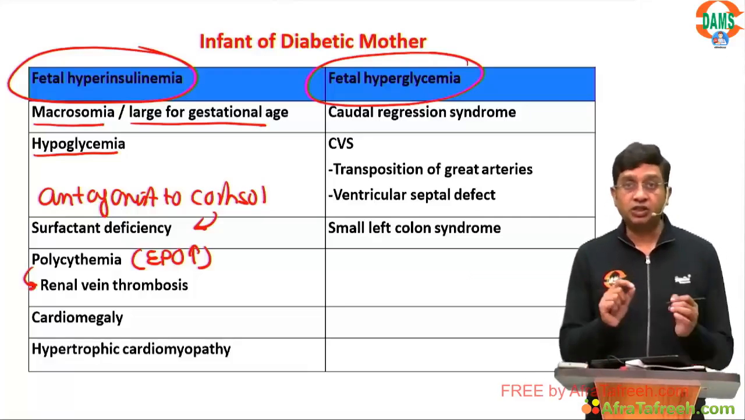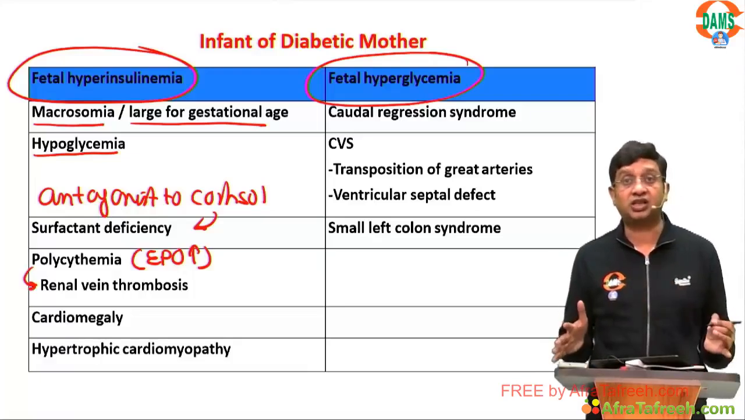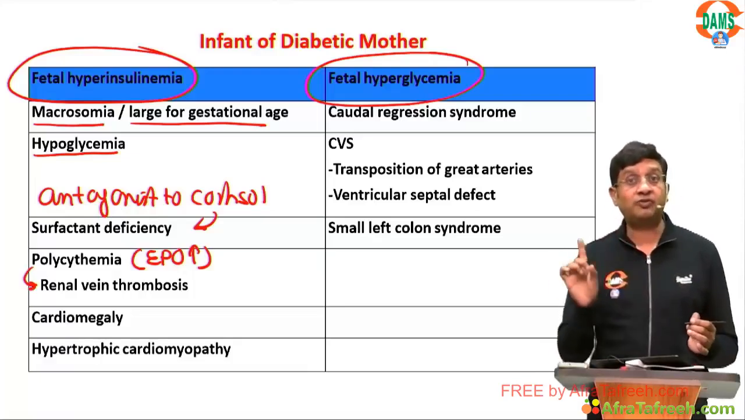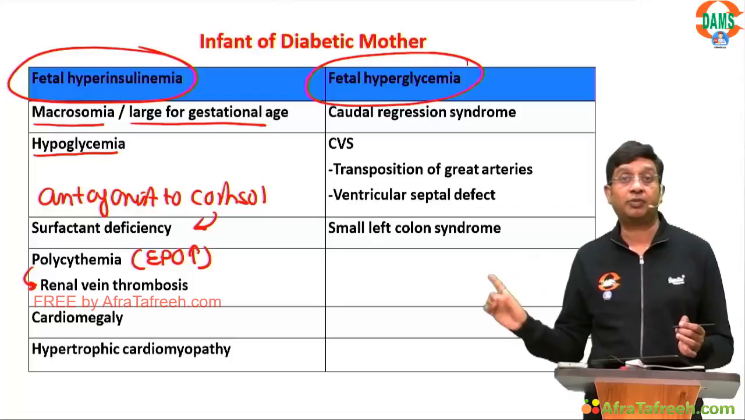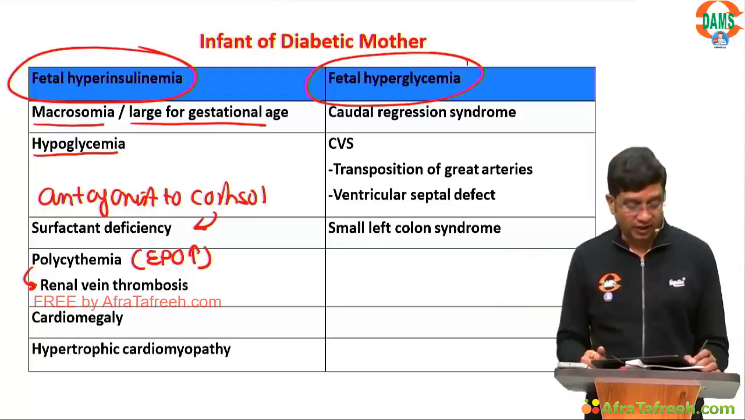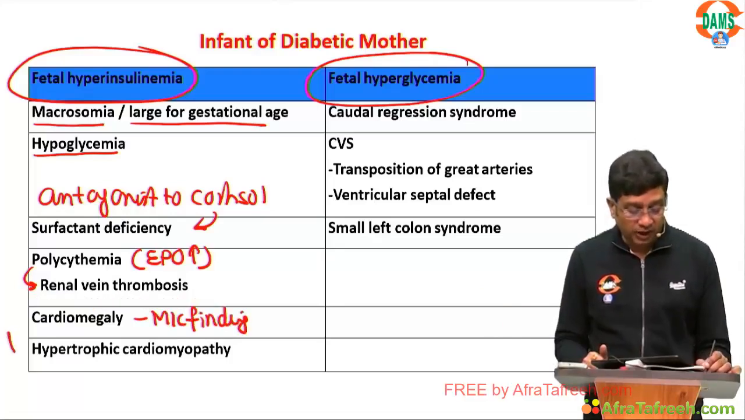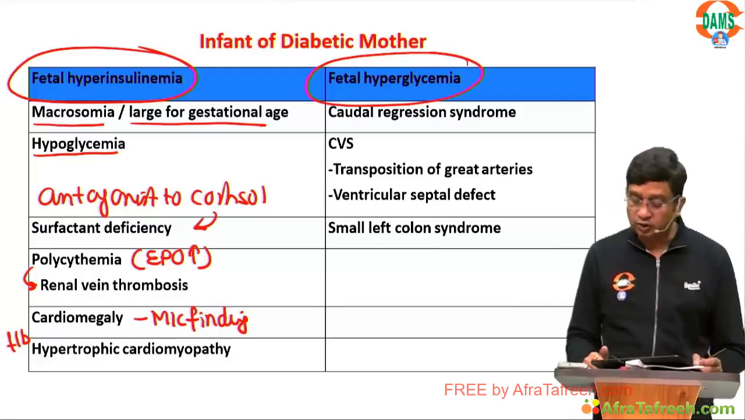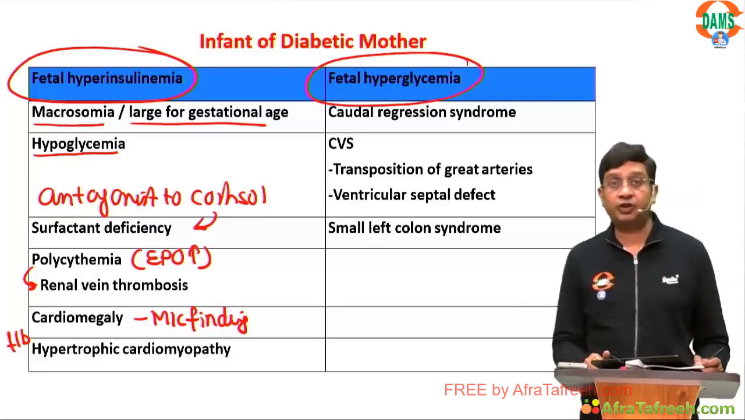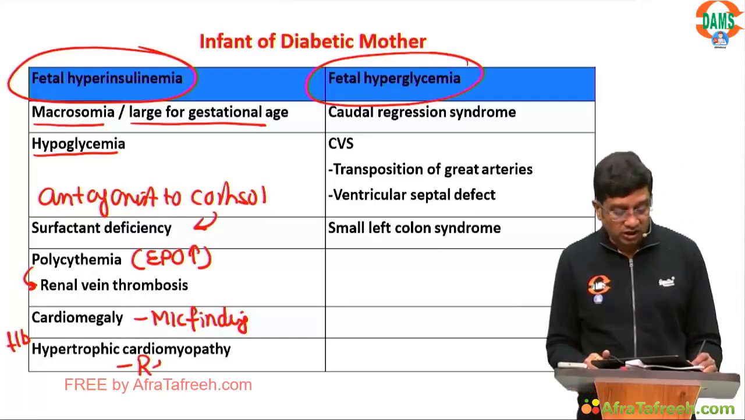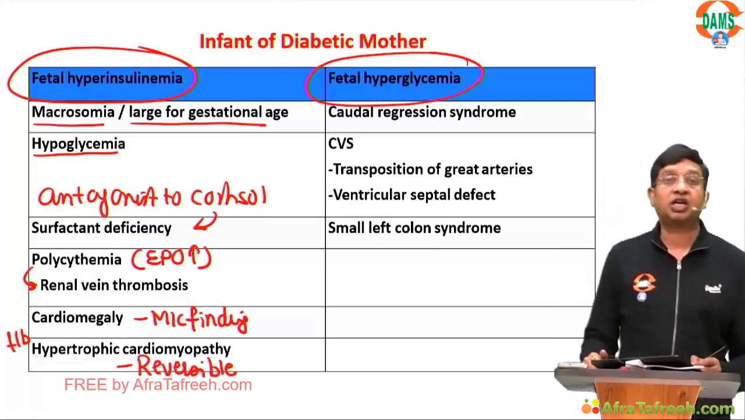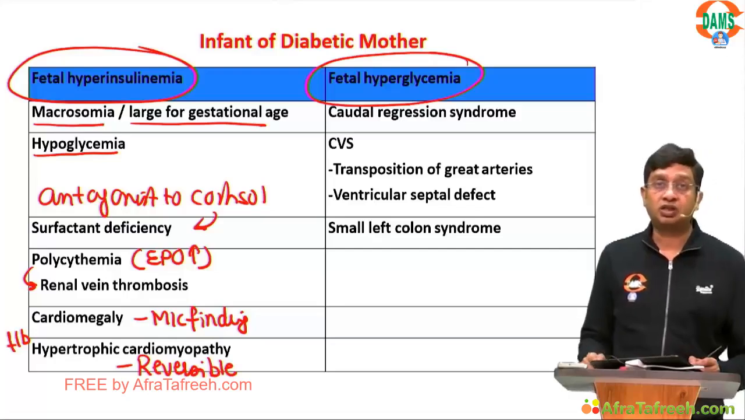Apart from this, insulin will cause increase in the heart size. So which is the most common finding in heart in infant of diabetic mother? The most common finding we say is cardiomegaly, which is followed by hypertrophic cardiomyopathy, which is reversible. So you don't need to do anything here. This is hypertrophic cardiomyopathy, which is reversible.